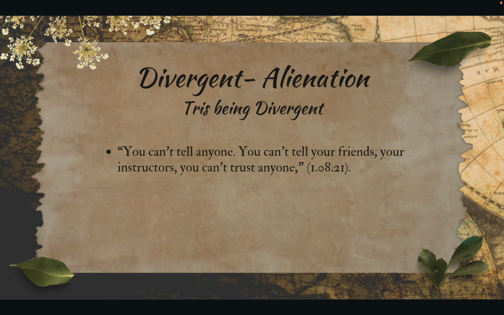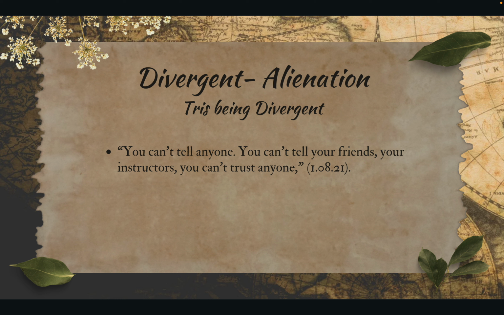Lastly is Triss's alienation and her being divergent. When Triss's mom visits her in Dauntless territory, she warns Triss about the dangers of being divergent. When she says, "You can't tell anyone, you can't trust anyone, you can't tell your friends, your instructors, and you can't trust anyone." This is at 1 hour, 8 minutes, and 21 seconds. You can hear the concern in her voice, and this quote represents the dangers of being divergent because people don't know what to do with them.